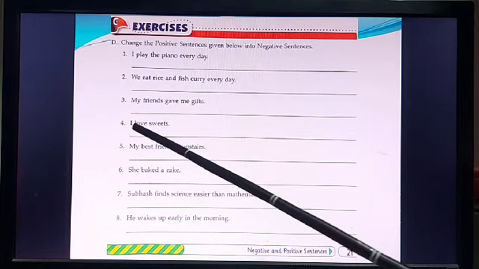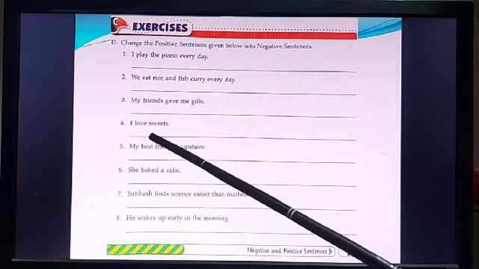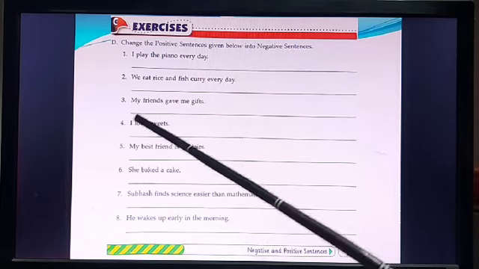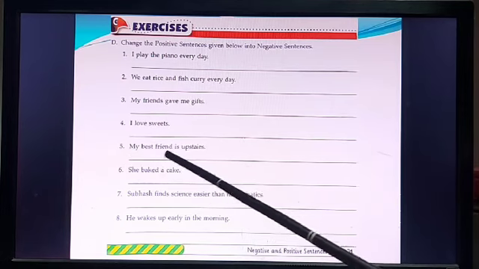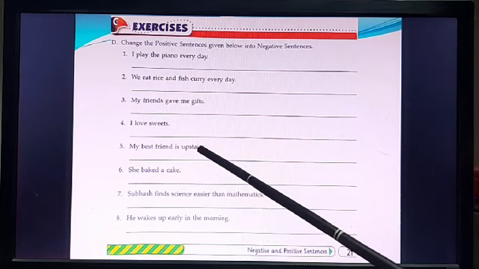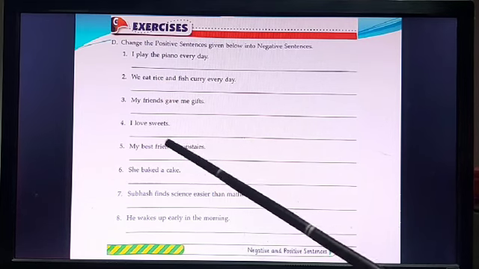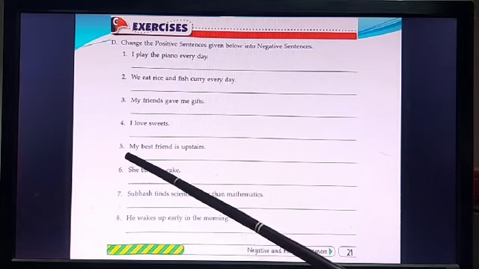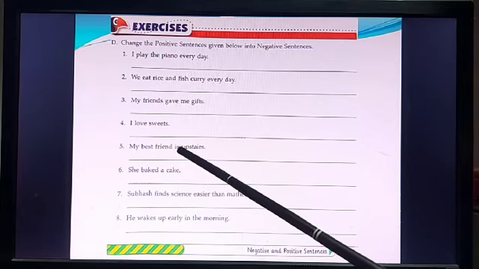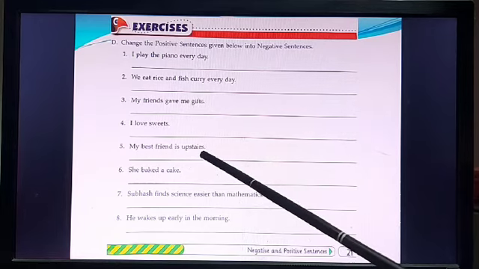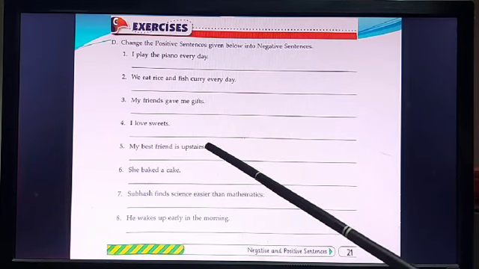Number 4, I love sweets. Very simple. I do not love sweets. Correct. Number 5. My best friend is upstairs. So this is a bit different. Do, does and did will not be used because is there. Yes, you are all correct. Helping verb is there. So my best friend is not upstairs. Okay. So my best friend is upstairs. My best friend is not upstairs.